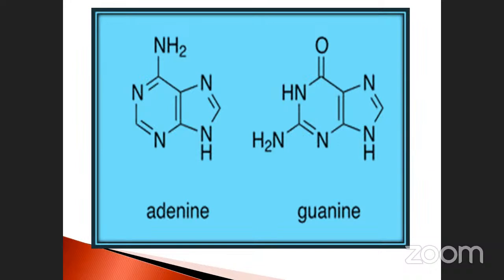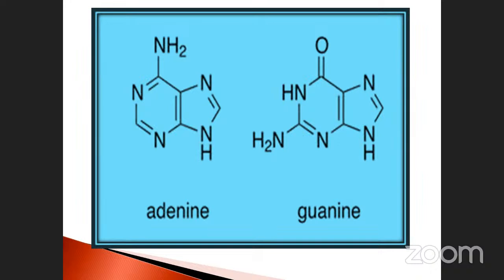The NH2 is replaced here. Okay. These structures are similar. Only the hexagonal structures differ. What is that? This N gets replaced by the oxygen here. So adenine is converted to guanine.